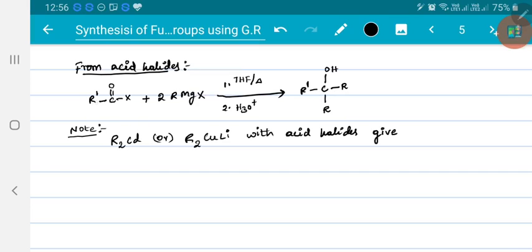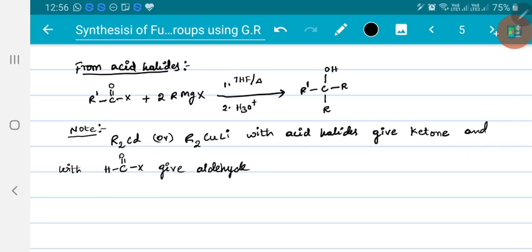If I take a formyl halide, you will get secondary alcohol. Now with acid halides, these give ketones. And if I take a formyl halide, means HCOX, with this we will get aldehyde only. After forming aldehyde or ketone, reaction will stop. But if I take Grignard reagent, that formed aldehyde or ketone reacts further.